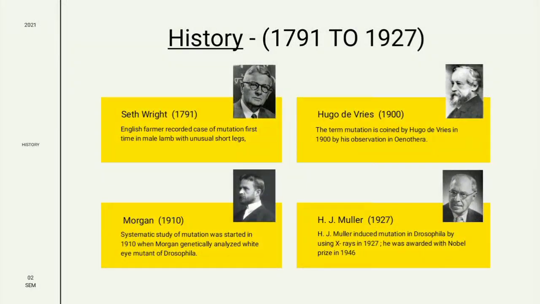Now we are going to study about history of mutation. In 1791, Seth Wright first discovered mutation in male lamb with unusual short legs. In 1900s, Hugo de Vries coined the term mutation for the first time. In 1910, Morgan analyzed white eye mutation of Drosophila. And in 1927, H.J. Muller induced mutation in Drosophila by using X-rays. He was awarded with Nobel Prize in 1946.